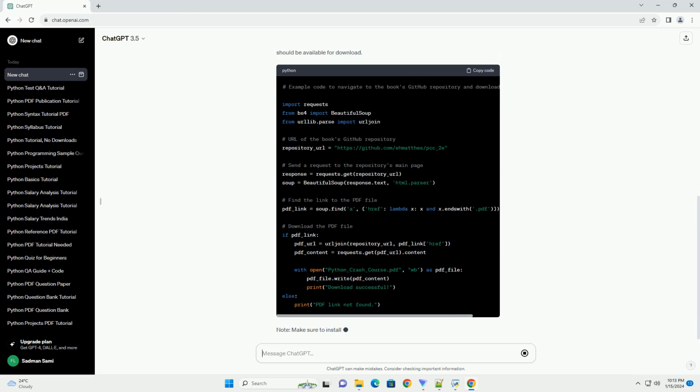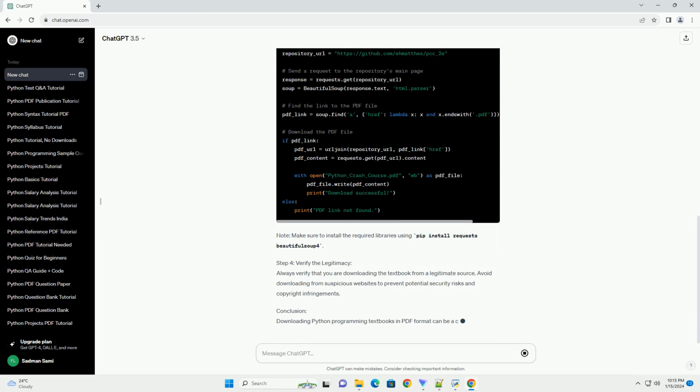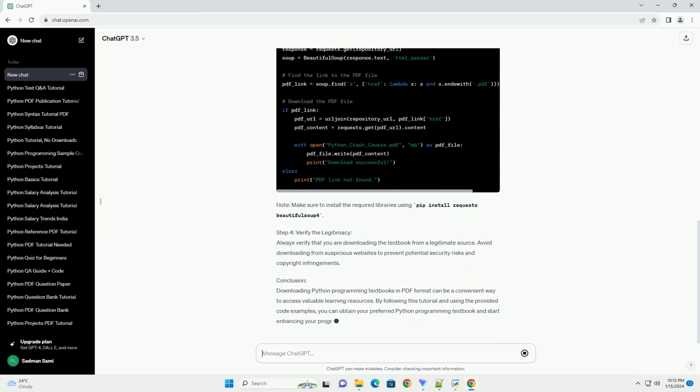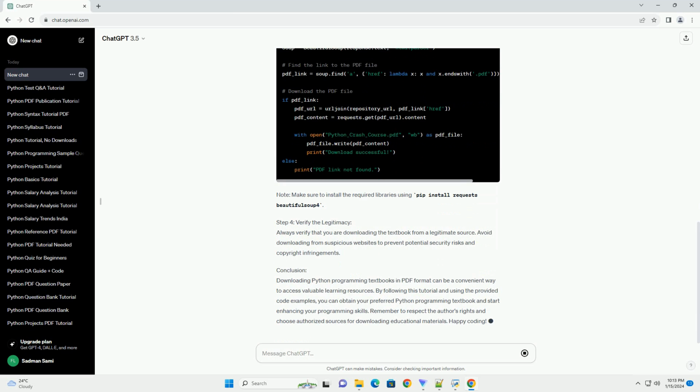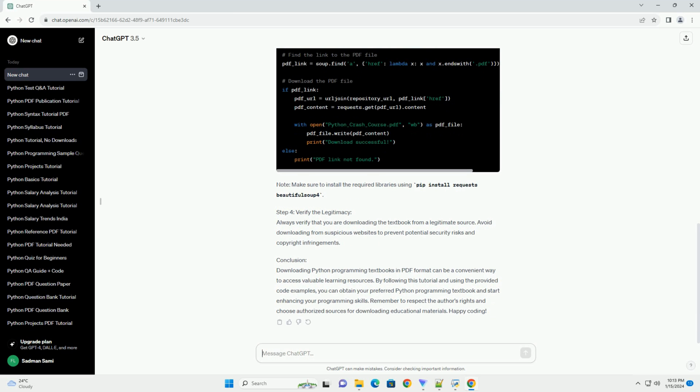Step 1. Choose a Python programming textbook. Before you can download a Python programming textbook, you need to decide which one to use. There are numerous excellent textbooks available, such as Python Crash Course by Eric Matthes, Automate the Boring Stuff with Python by Al Sweigart, or Fluent Python by Luciano Ramalho. Once you've selected a textbook, proceed to the next steps.